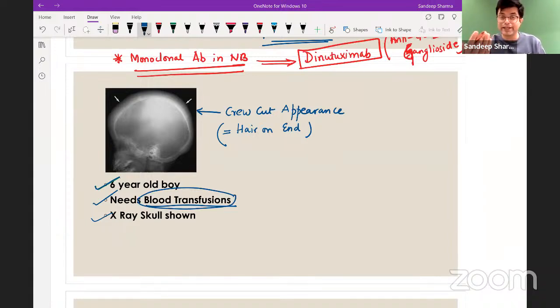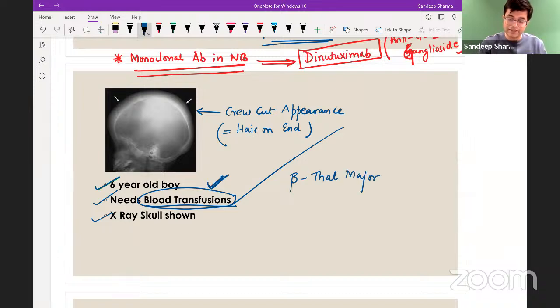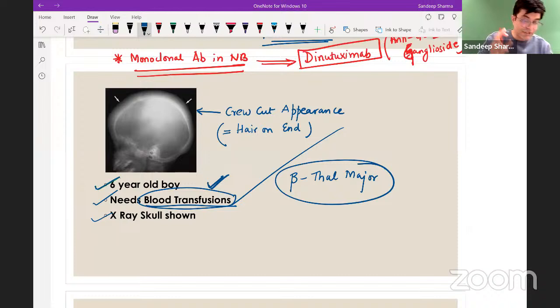Now, which chronic hemolytic disease requires blood transfusions throughout life? The likely diagnosis in the patient is beta thalassemia major. I hope you know that beta thalassemia has 3 types. Thalassemia has 2 types, alpha and beta. Beta has further 3 types: beta thalassemia major, intermediate, and minor. Minor is also called trait. Minor resembles iron deficiency anemia. On the other hand, major is transfusion dependent, and these are the patients who always require blood transfusion.